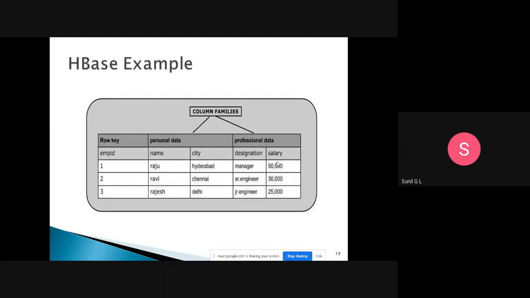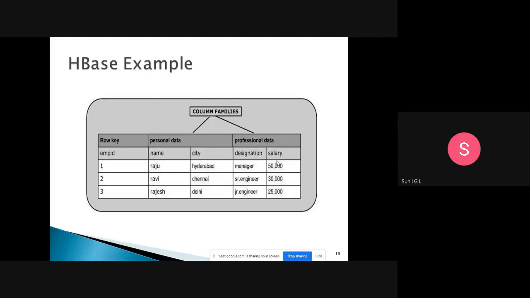See the difference between RDBMS and this one. In RDBMS we declare employee ID, name, city, designation, and salary as independent column headers. But here personal data is one main column header, and professional data is one main column header, and for that we have one row key.